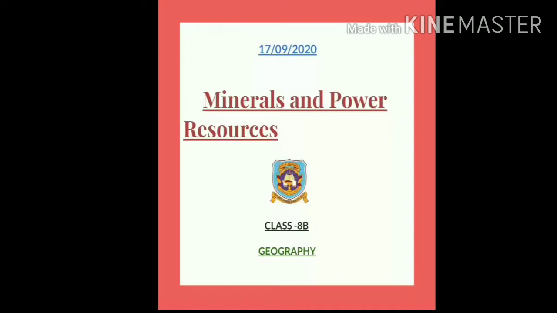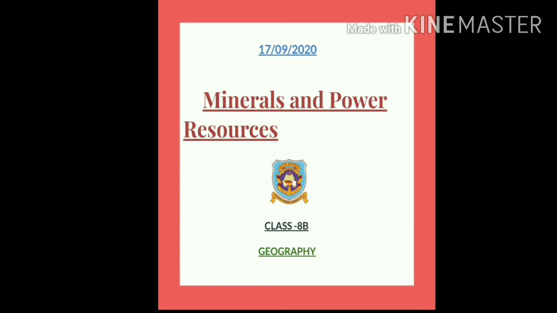So, students, as you all know, we are doing the chapter Mineral and Power Resources. Till now, we have understood the meaning of minerals, what minerals are, and the types of minerals, that means how minerals are classified. Then, we also discussed the various ways of extraction of minerals, and the uses of minerals, why minerals are used. We also came to know about the need for conserving minerals and the ways by which we can conserve them.